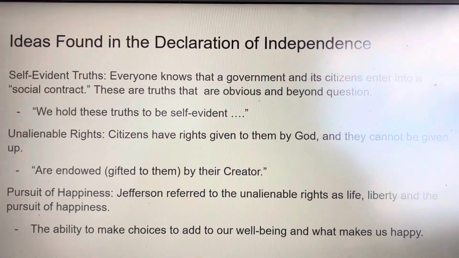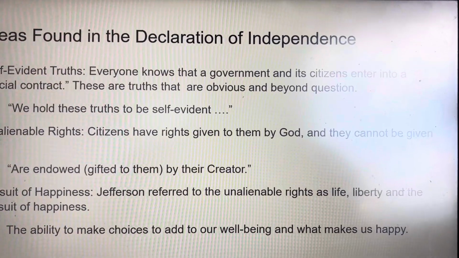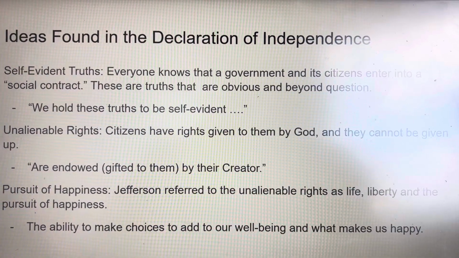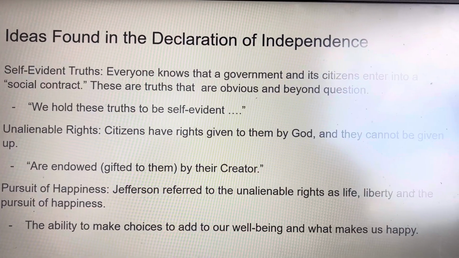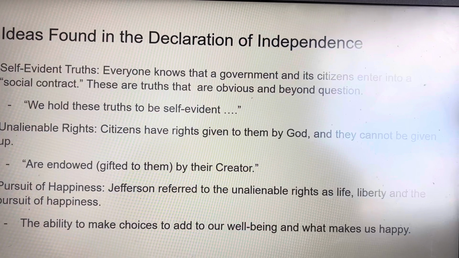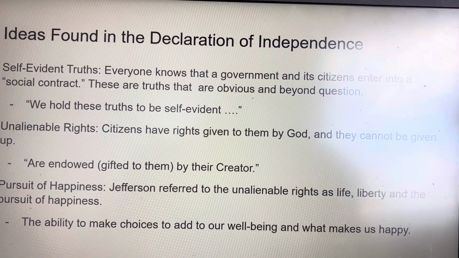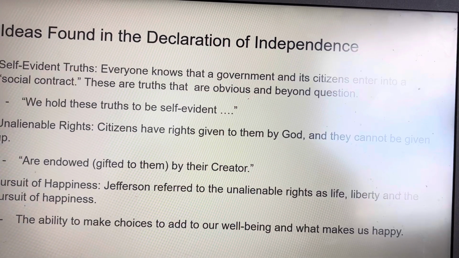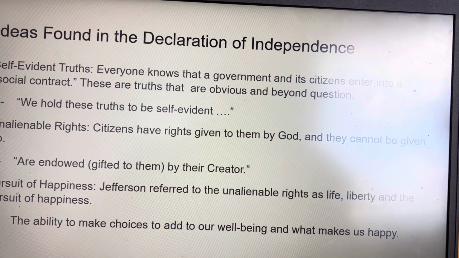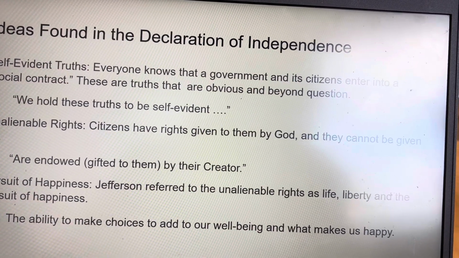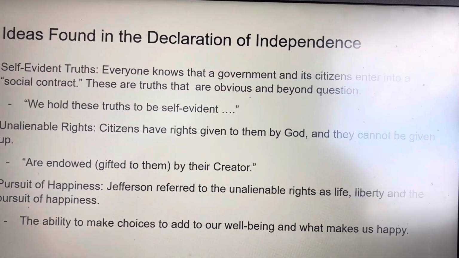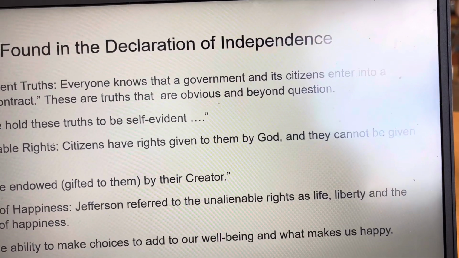Pursuit of happiness. Jefferson referred to these unalienable rights: that among these are life, liberty, and the pursuit of happiness. Each day, people make choices that add to their well-being and what makes them happy. Our ability to make these choices is the pursuit of happiness. According to Locke, this process of choosing is part of a human's unchangeable nature.